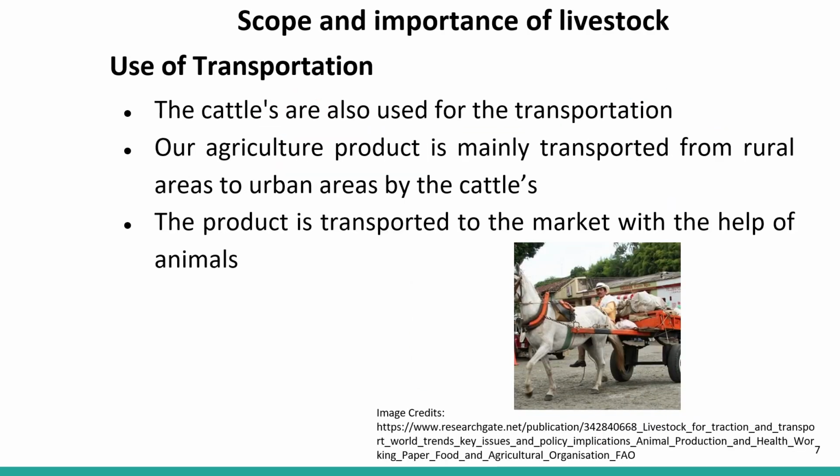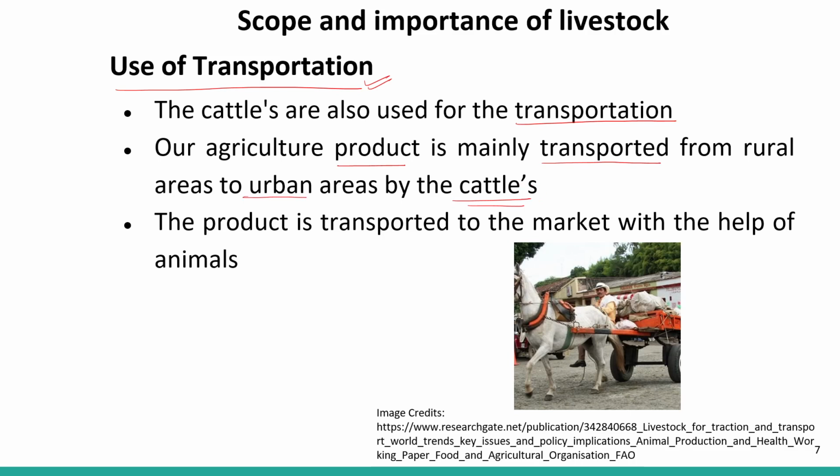Cattle are also used for transportation. Our agriculture product is mainly transported from the rural areas to the urban areas by cattle. The farmers do not have a vehicle.